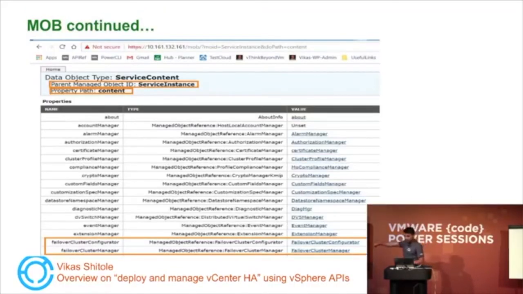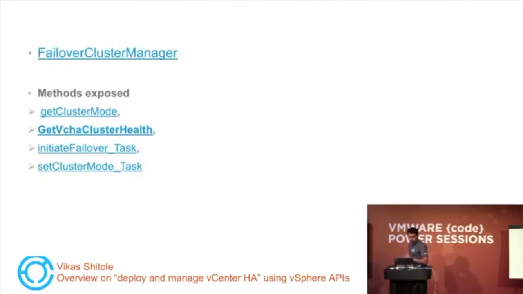So once I click on the content, you can see that all managed objects are listed here, and the last two, the highlighted ones, are the managed objects with respect to vCenter HA. So again, same, FailoverCluster Manager is